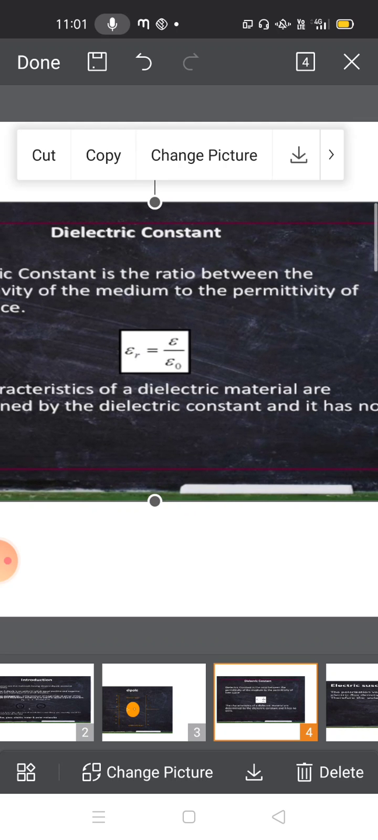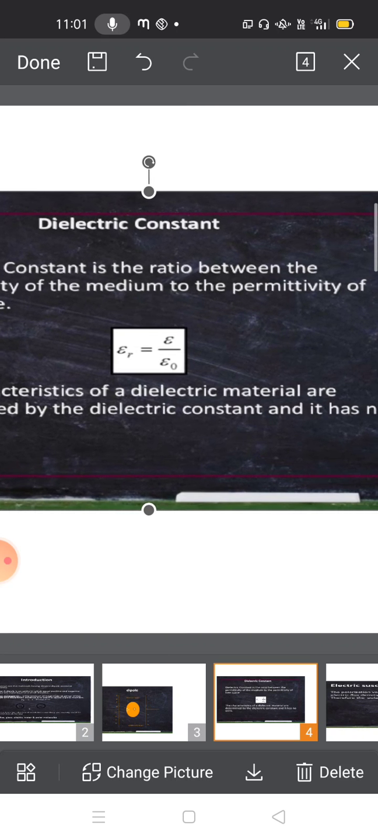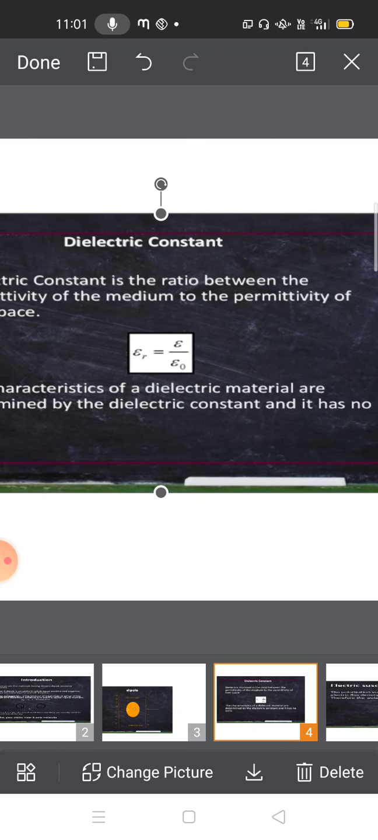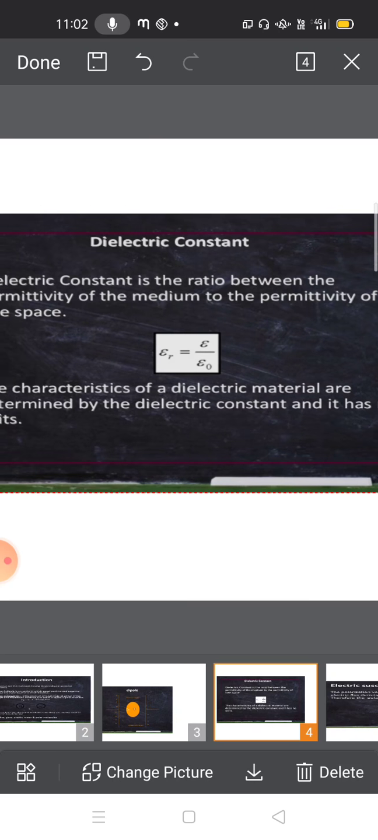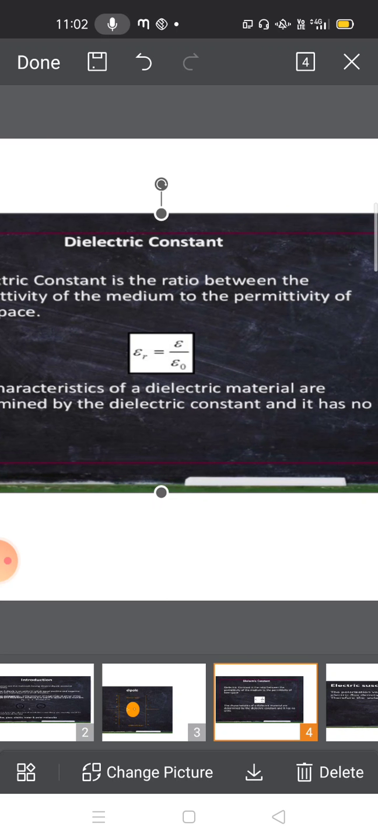Why are we calculating the dielectric constant? The characteristics of a dielectric material are mainly determined by the dielectric constant. You can observe epsilon by epsilon naught, so there are no units, since they cancel. The relative permittivity or dielectric constant has no units.